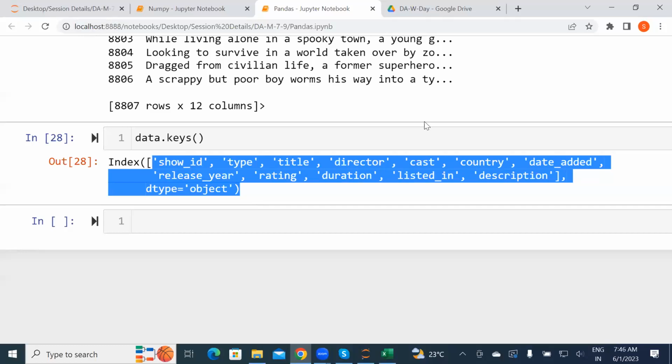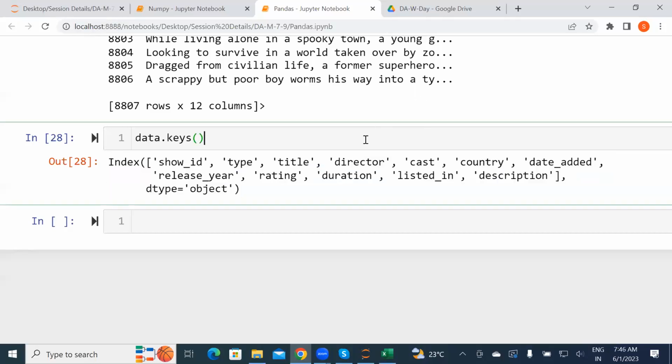What can we call for the below-mentioned thing: head, tail, and info. Okay, this is the way to visualize our data. The first step, when we have a database, is how to get it in our hand before doing any manipulation, before using any modeling, before using any visualization concept of plotting and all. We should see our data, how the data behaves. So pandas is one thing to make sure that we are seeing all the behavior of that. That is the main thing.